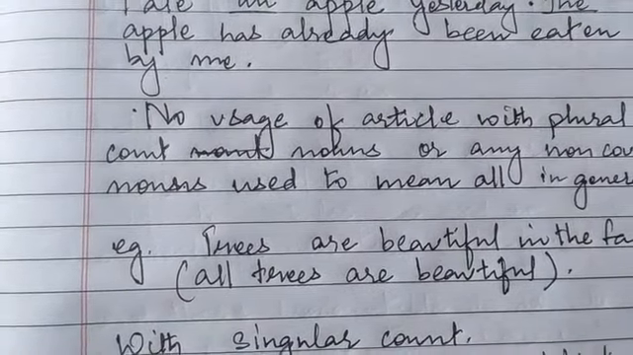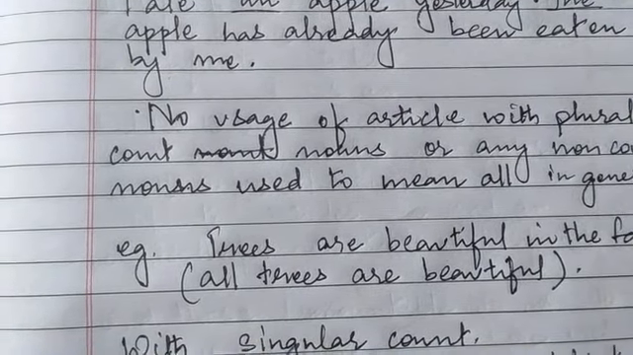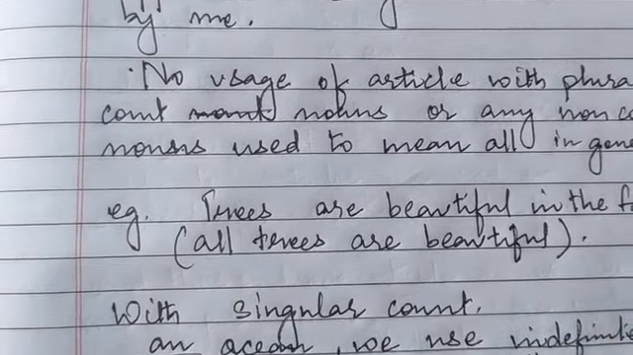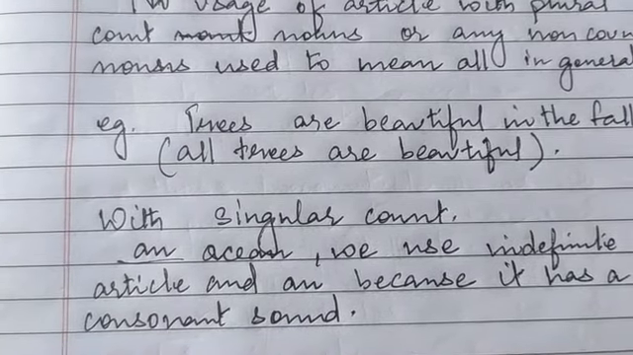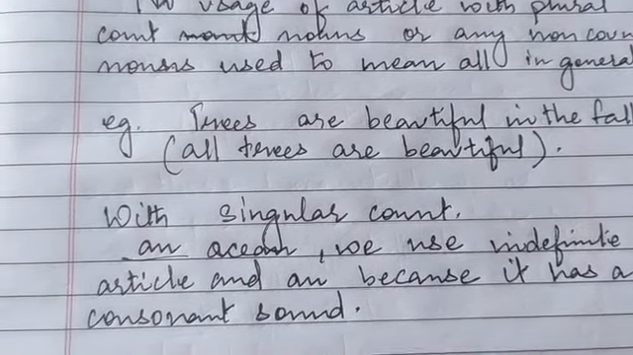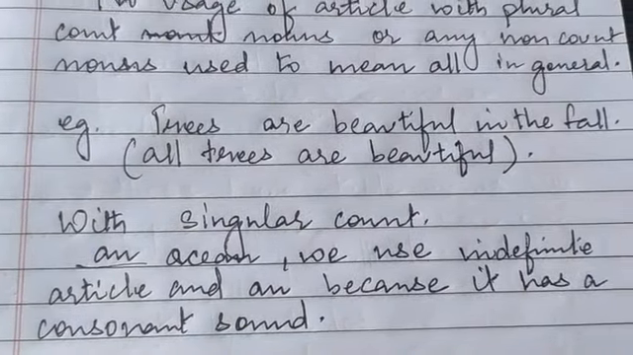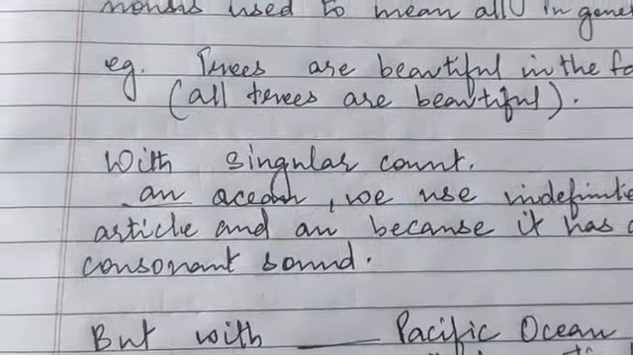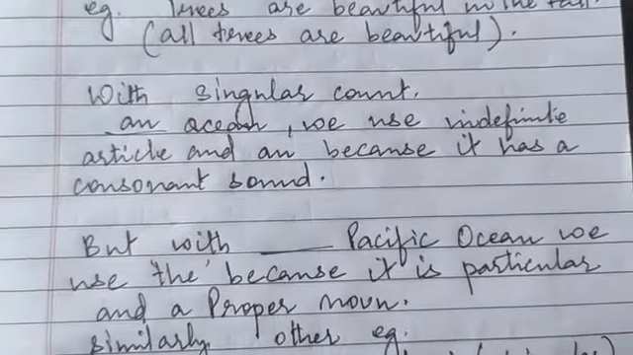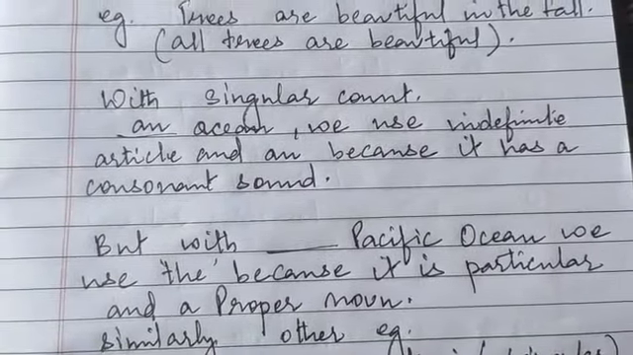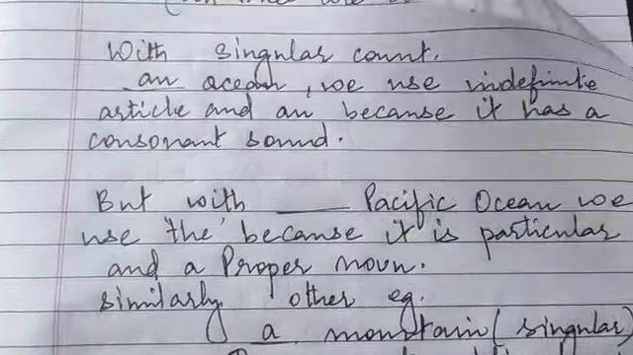So I said a proper noun always comes with the. Though it is a definite article, it always comes with a proper noun. Okay? But with a singular count noun, for example, I said an ocean, because here O is creating a vowel sound. That's why it's an indefinite article and that's why we are using it. An ocean. Okay. But with the Pacific Ocean or the Indian Ocean, the Atlantic Ocean, there we are using the, because it is specific.